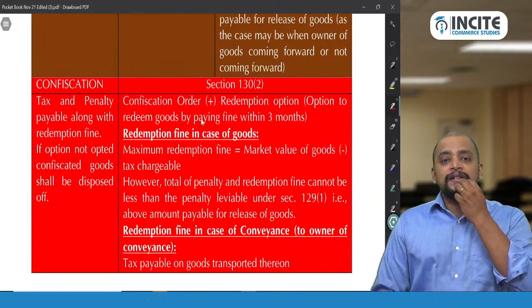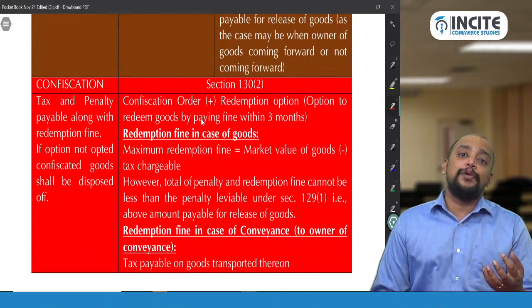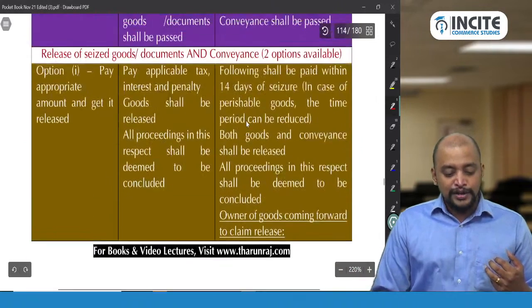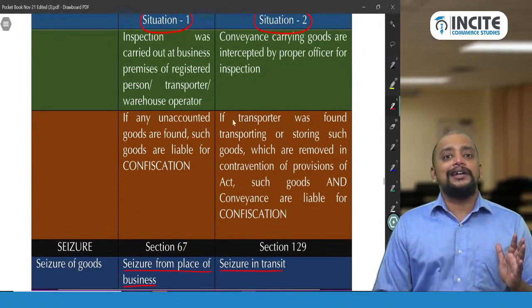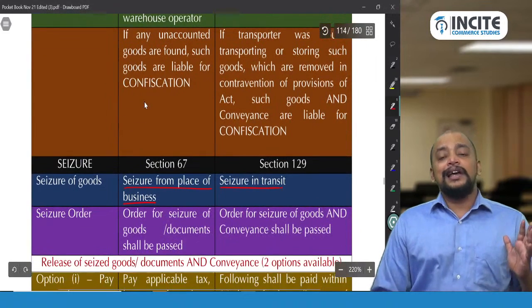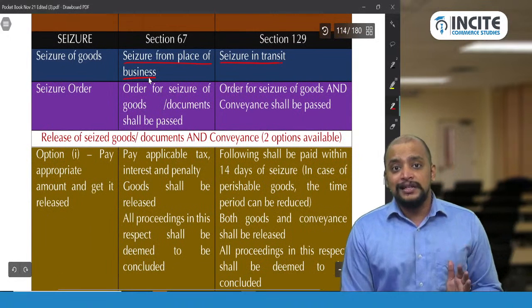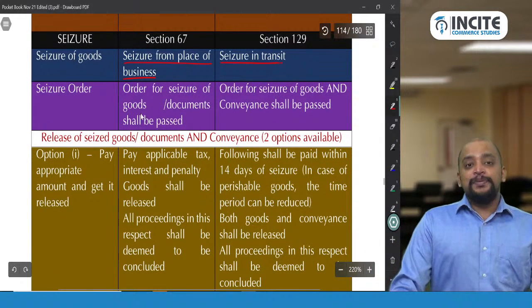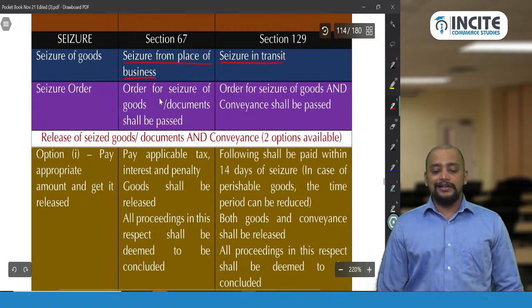So seizure means the possession will be taken away by the department. Confiscation means the ownership also will be taken by the department. So now I am discussing the first situation. What happens in the first situation? They conduct a search in the business premises. They identify some goods which are liable for confiscation and they will seize from the place of business. So they will pass a seizure order for seizing the goods, documents and things.